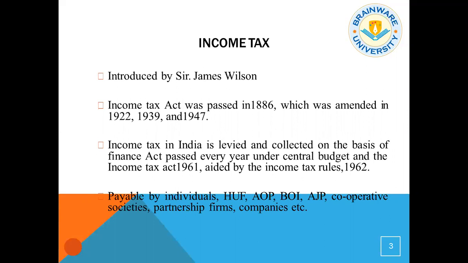They are individual persons, the HUF, the association of persons, the body of individuals, the cooperative societies, the partnership firms, and the companies. Now remember one thing: the companies are known as the corporate body, and apart from the companies, all the others are known as non-corporate assessees under the Income Tax Act.